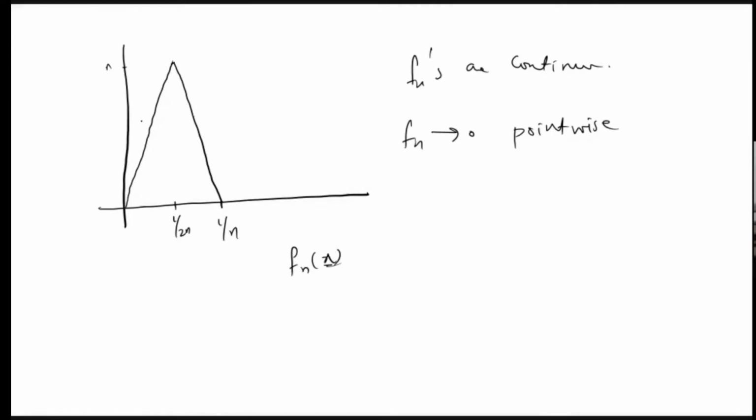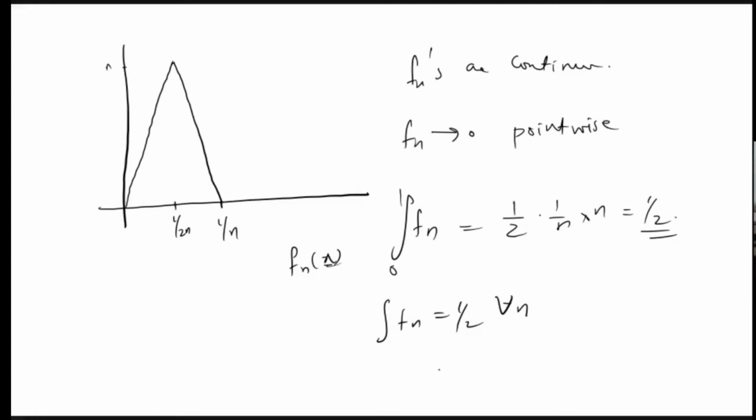So then what is the integral of fn, the integral from 0 to 1? It will be the area of this triangle. What is the area of this triangle? Half into base into height: half into 1/n into n, which is equal to half. So here also the integral of fn is equal to 1/2 for all n. Hence the integral of fn does not converge to the integral of 0.